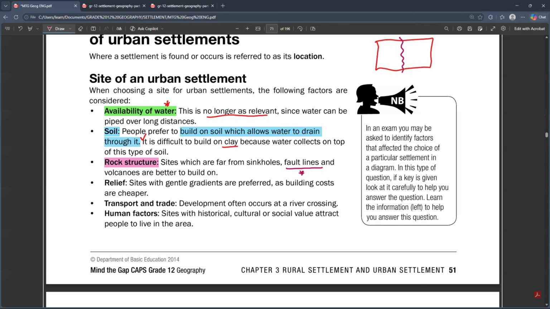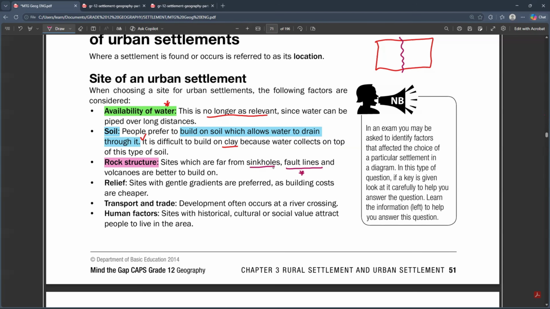So you cannot build in such a place, because you are going to make buildings and a good urban area there, and then an earthquake comes easily and attacks the place. Most of the times whenever earthquakes come, they come to certain rural areas, or they come to certain places frequently, over and over again. It is because those places have got fault lines. They've also got sinkholes as well. Okay, they also have sinkholes.